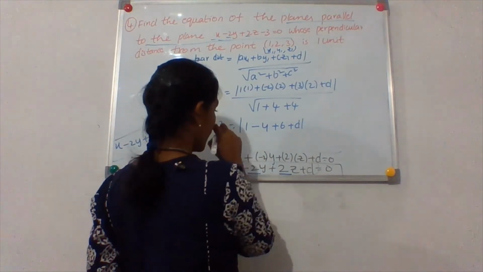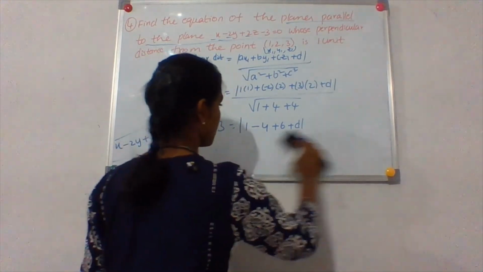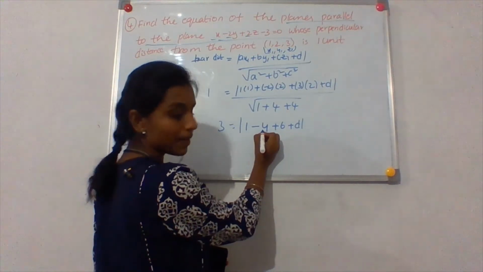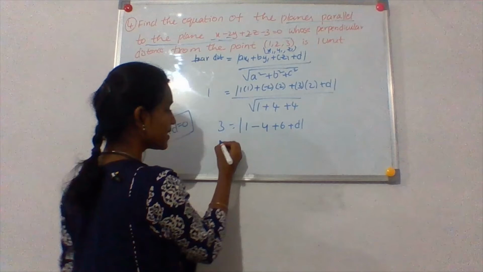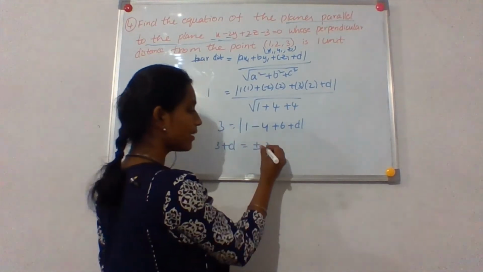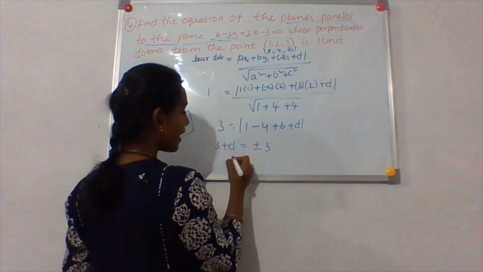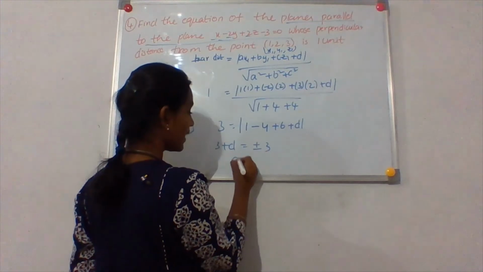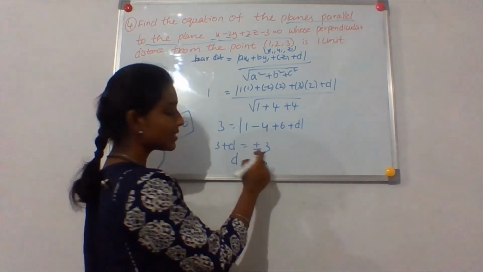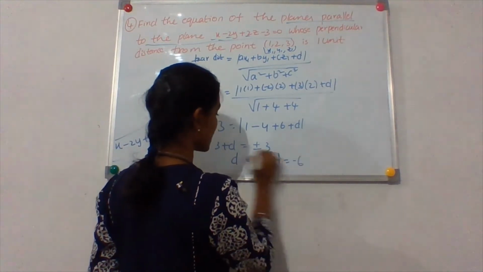So I will write it like this. 1 minus 4 is -3. -3 plus 6 is 3. So, 3 plus d is equal to plus or minus 3, because I have removed the mod. Okay. So now if I take plus 3, I will get d equal to 0. And if I take minus 3, I will get d equal to -6.